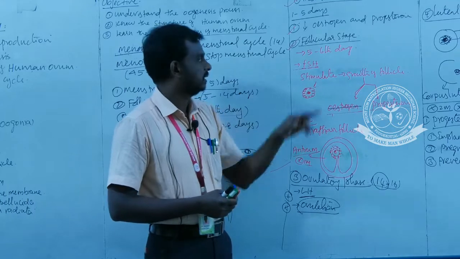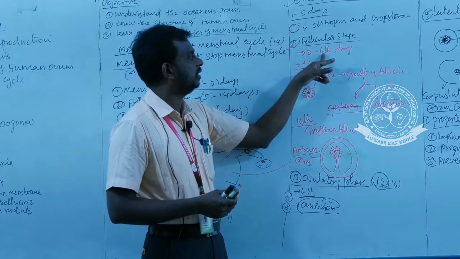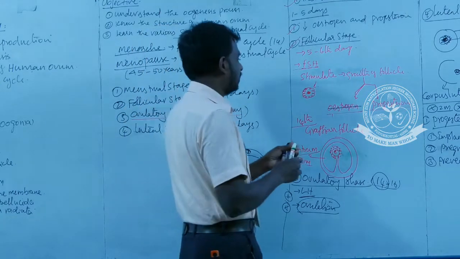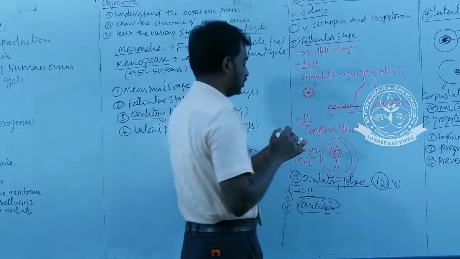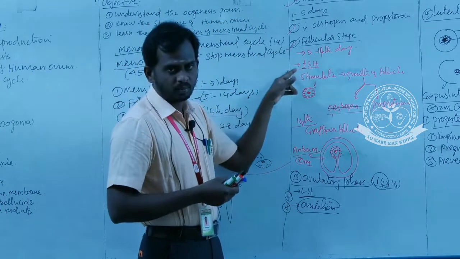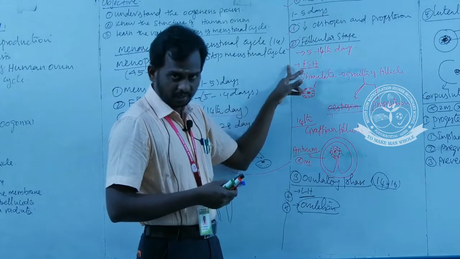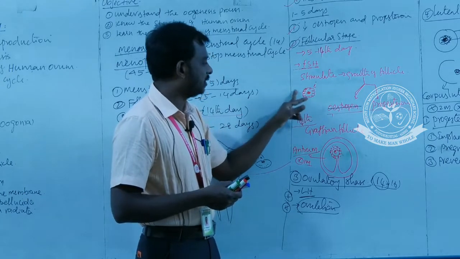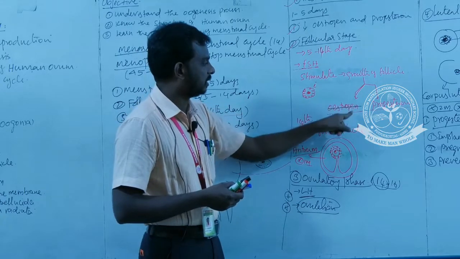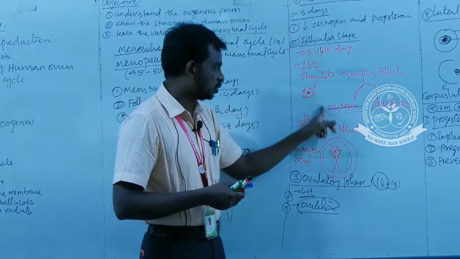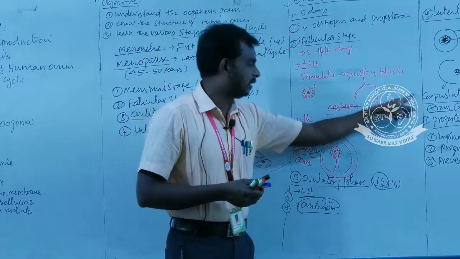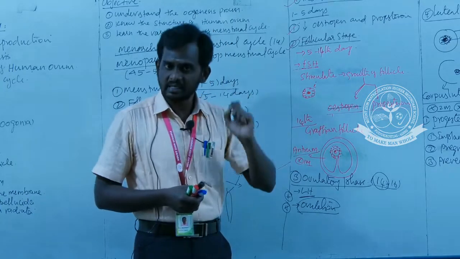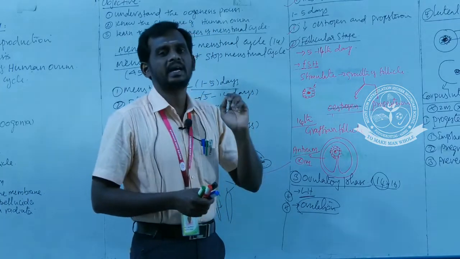The follicular stage. This stage occurs from the 5th to the 14th day of the menstrual cycle. During this stage, what hormone initiates this cycle? Follicle stimulating hormone from the anterior part of the pituitary stimulates what? The follicle. While this follicle is growing, it secretes what? Estrogen and progesterone. This estrogen is otherwise called the menstrual hormone, and this progesterone is otherwise called the pregnancy hormone.